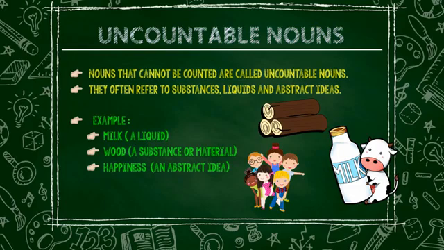Uncountable nouns. Nouns that cannot be counted are called uncountable nouns. They often refer to substances, liquids, and abstract ideas. Examples: milk, a liquid; wood, a substance or material; happiness, an abstract idea.